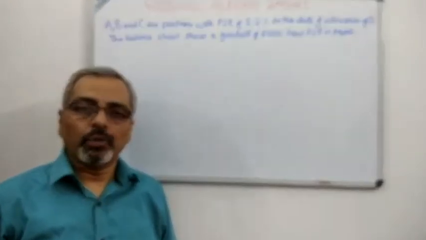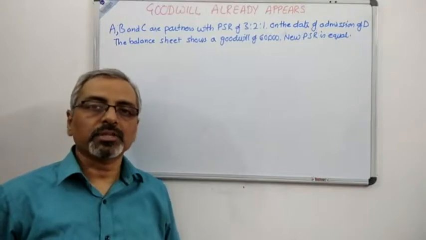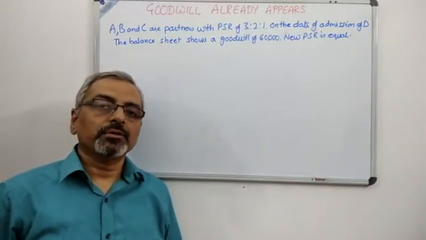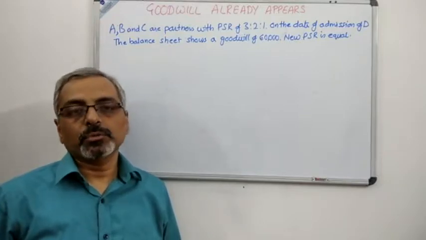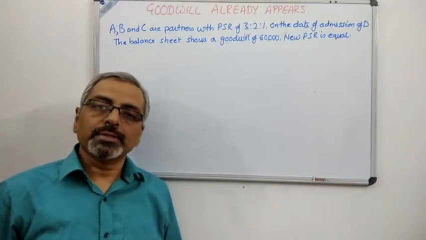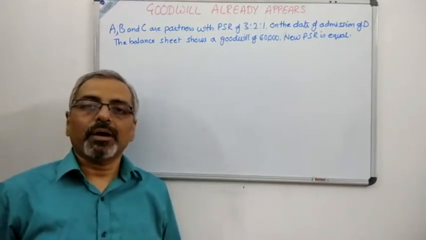Always remember, whenever admission takes place or whenever retirement also takes place, which we'll do later, that whatever amount of goodwill is appearing in the books will be distributed among old partners in the old profit sharing ratio, and since goodwill is an asset, goodwill will be credited and the capital accounts of the partners will be debited.